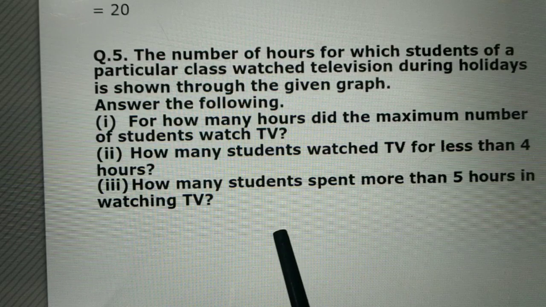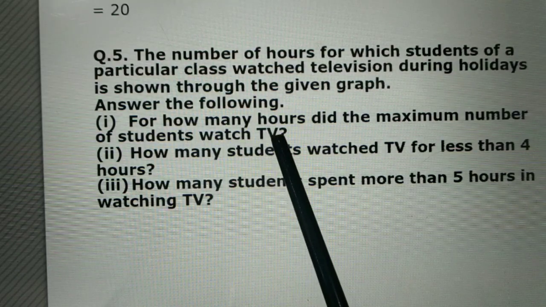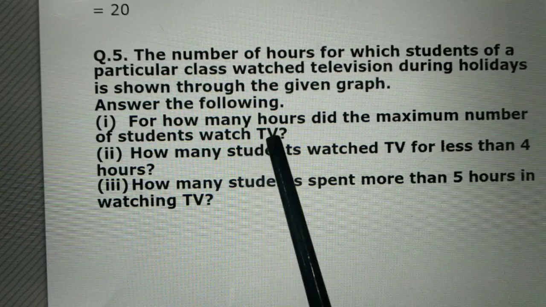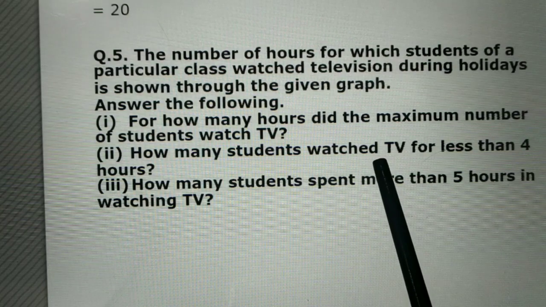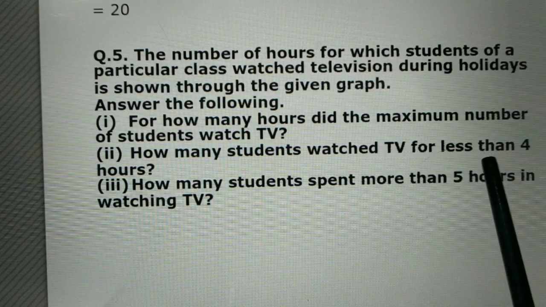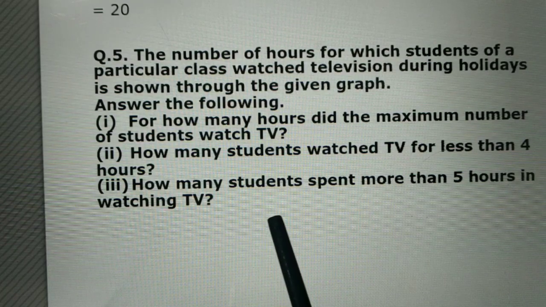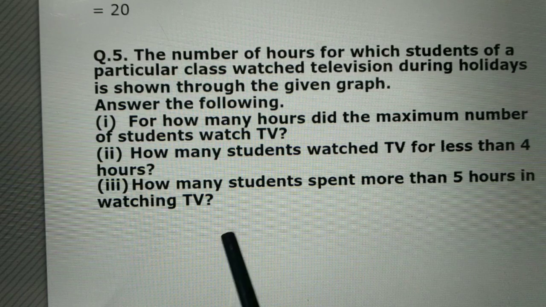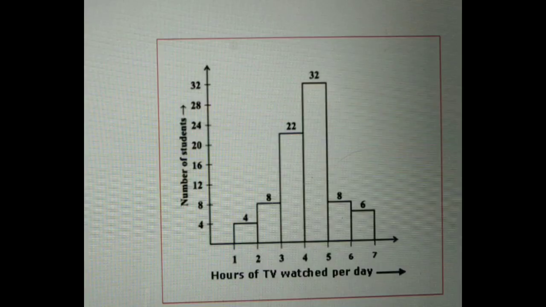First read the question. Answer the following. For how many hours did the maximum number of students watch TV? Second, how many students watch TV for less than 4 hours? Next, how many students spent more than 5 hours in watching TV? So we can give all the answers on the basis of the given histogram.